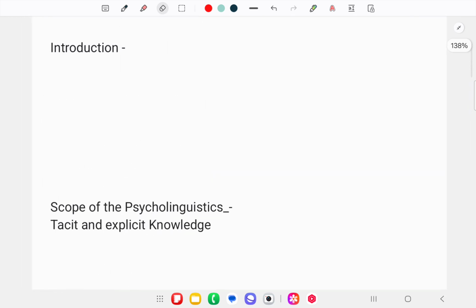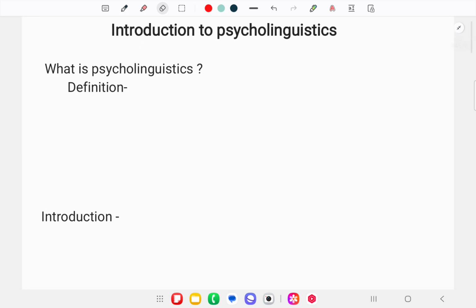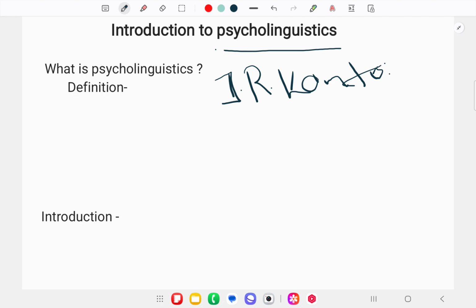So let's start with the term psycholinguistics. What is psycholinguistics? The term psycholinguistics was first coined, we can also say first used, by J.R. Kantor. The term psycholinguistics was first used by J.R. Kantor in 1936 in his book An Objective Psychology of Grammar.